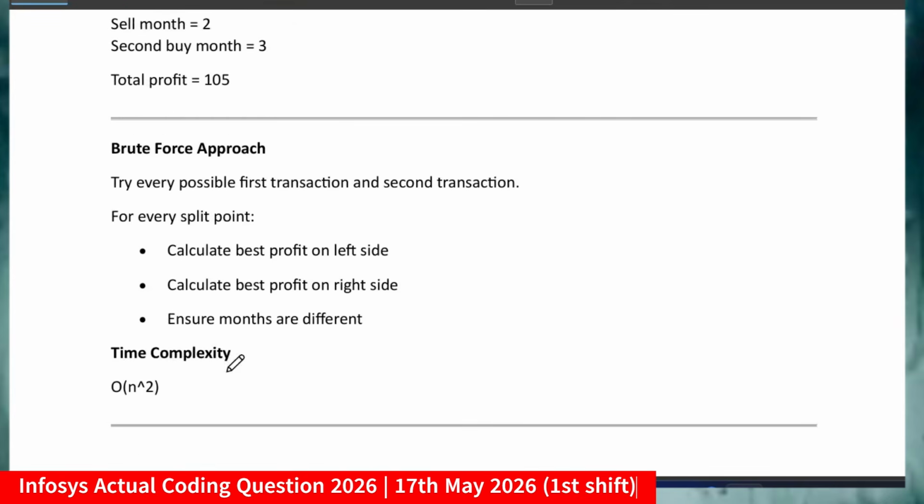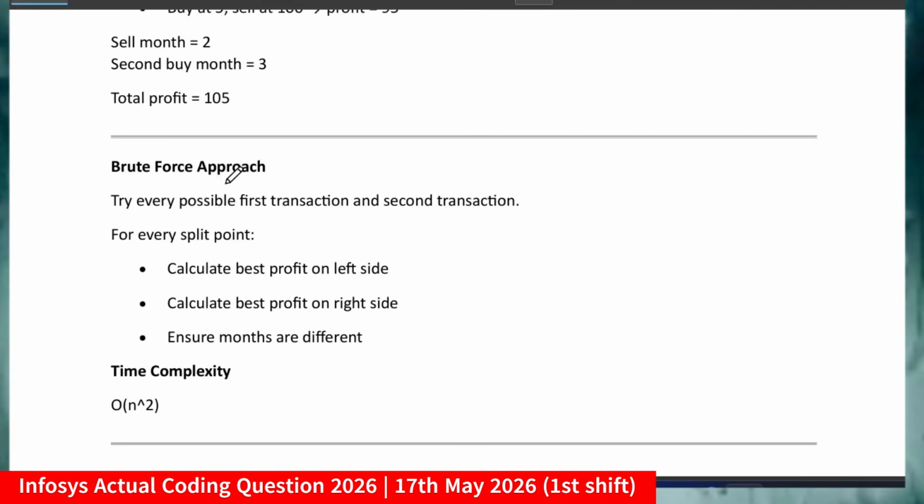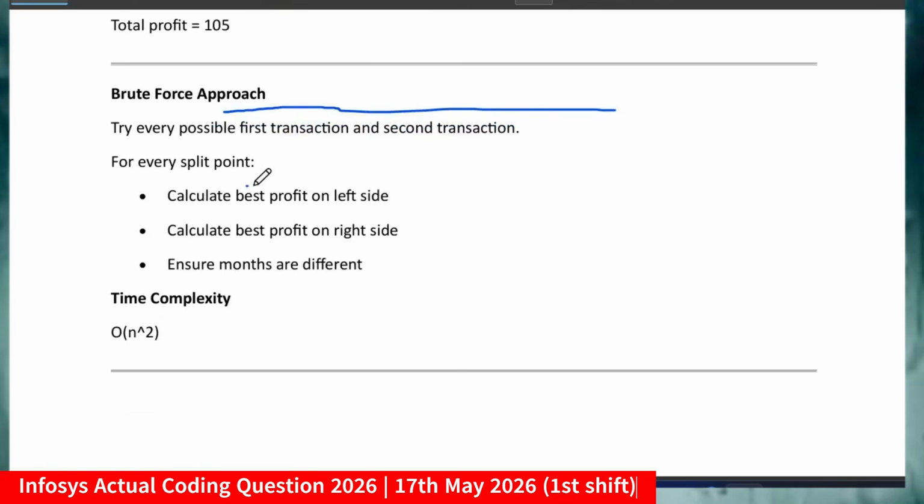First of all let me give you the brute force approach, then I will make the optimized approach using DP. The brute force approach is to try every possible first transaction and second transaction, and for every split point calculate the best profit on the left side and the best profit on the right side, and ensure months are different.